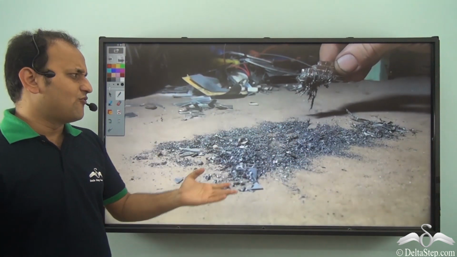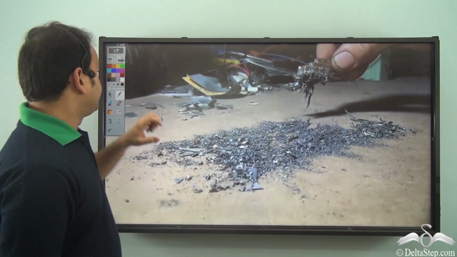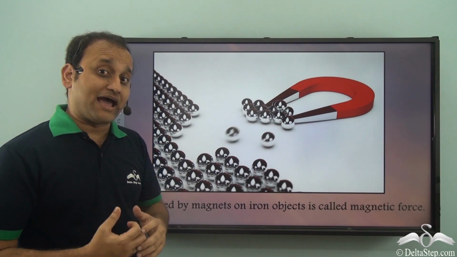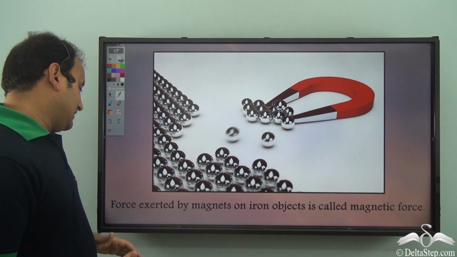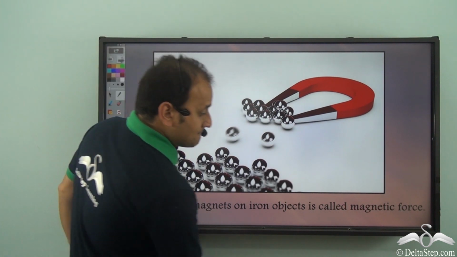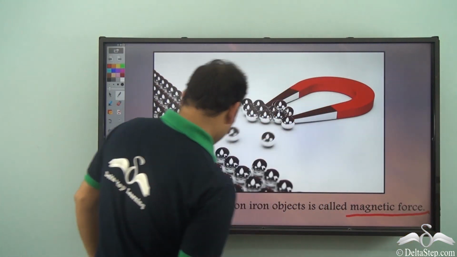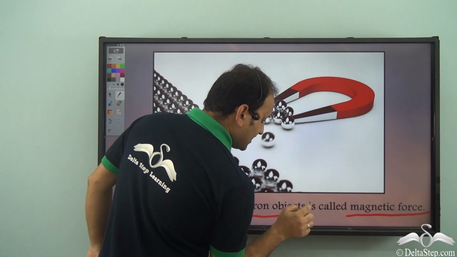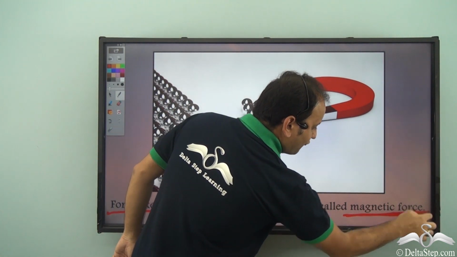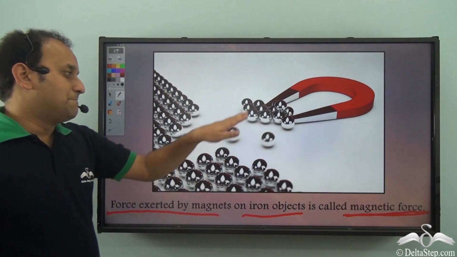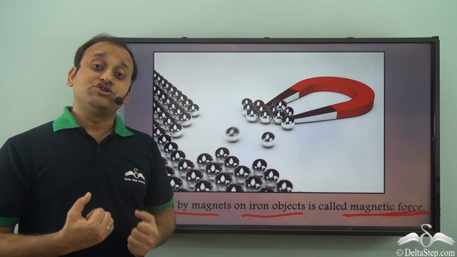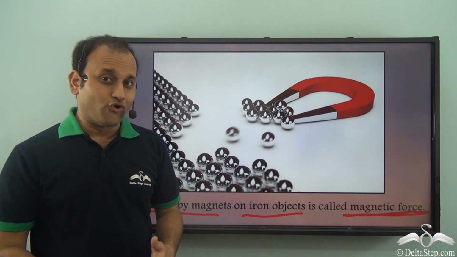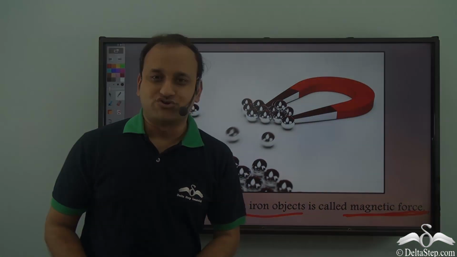And what type of force is this? Well, this pull force is applied by the magnet on iron pieces. Well, it has a name. It's called a magnetic force. So you see, force exerted by magnets on iron objects is called magnetic force. So you see, the magnet will always try to apply a pull force on any iron object, and this force is called a magnetic force.